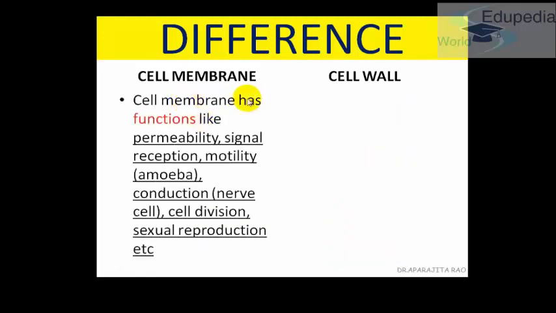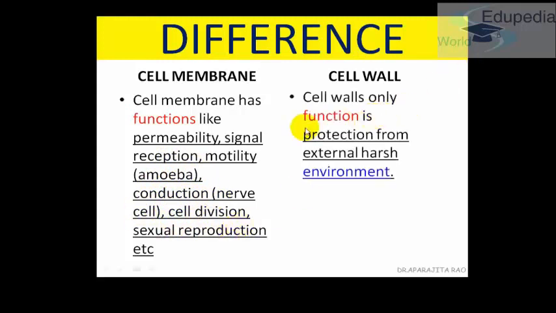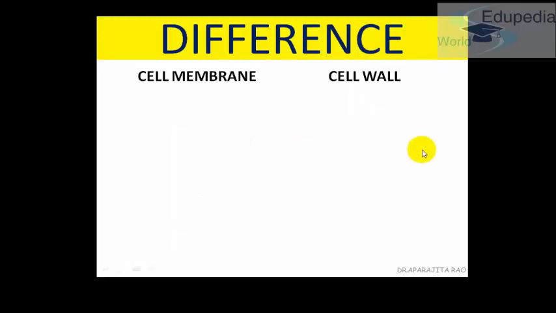The cell membrane has functions like permeability, signal reception, motility as in amoeba, conduction as in nerve cells, cell division and sexual reproduction. The cell wall has a simple function, that is protection from the external harsh environment.